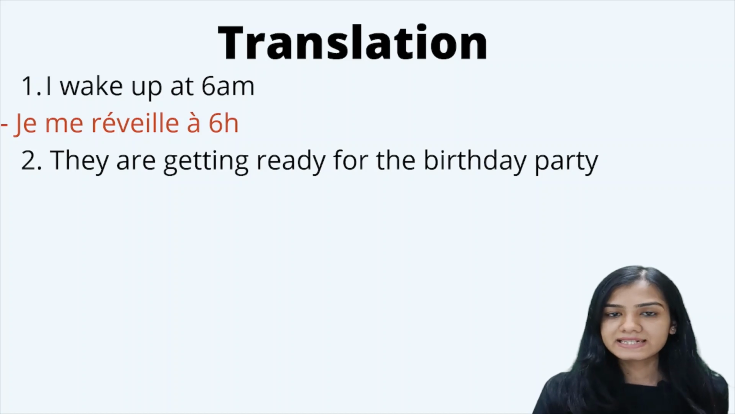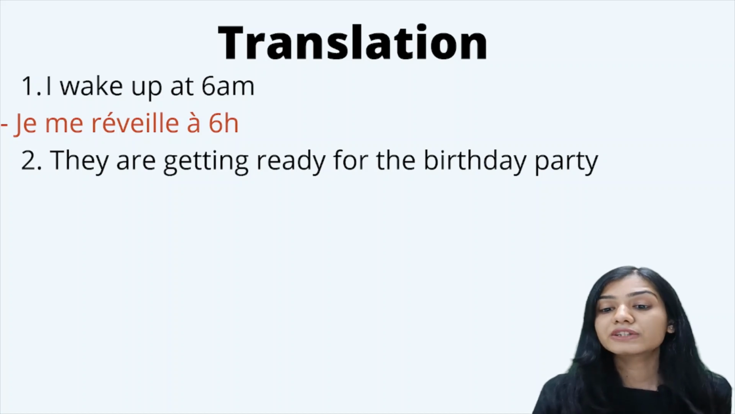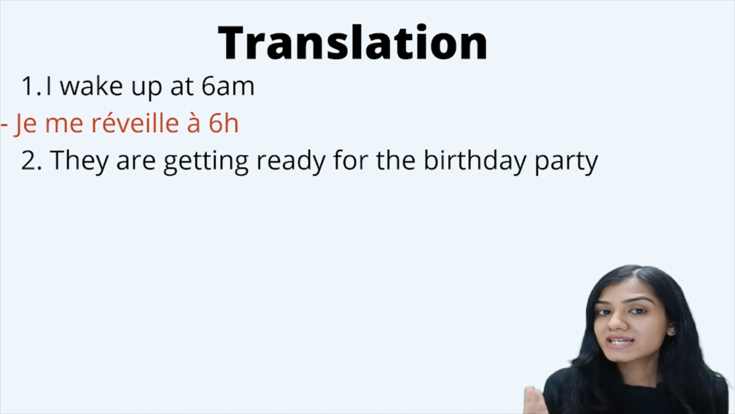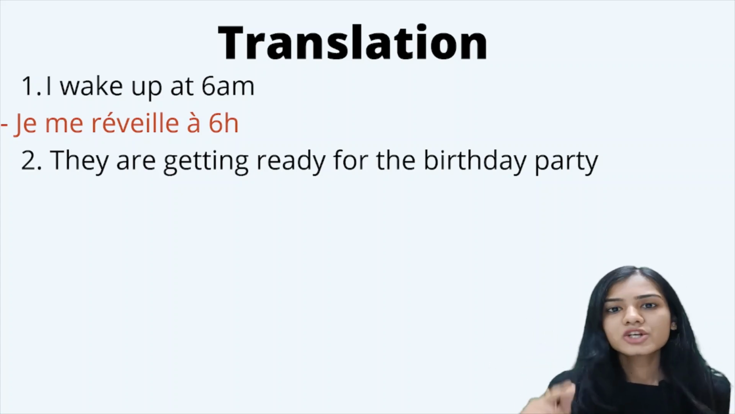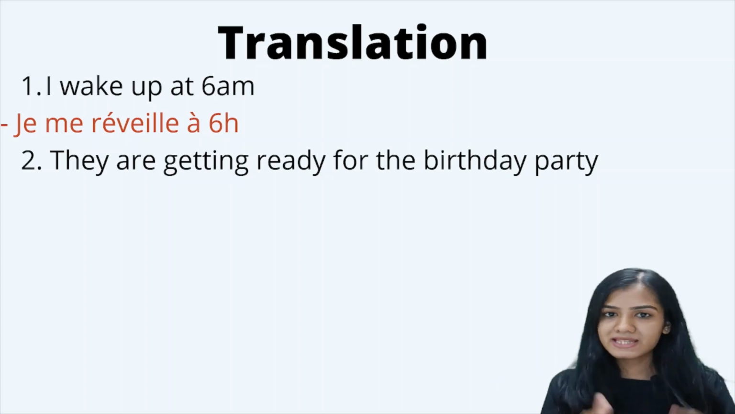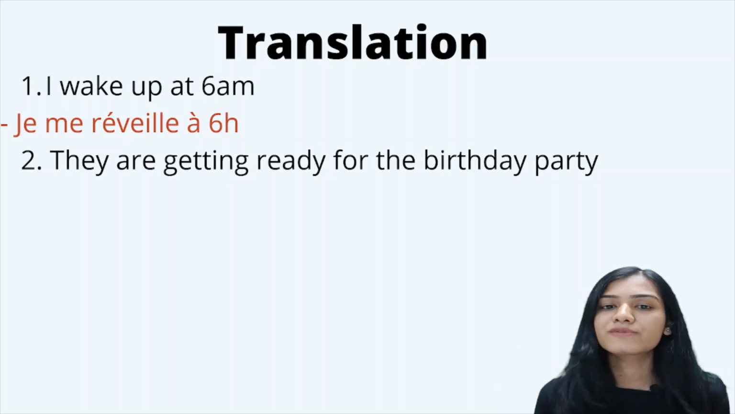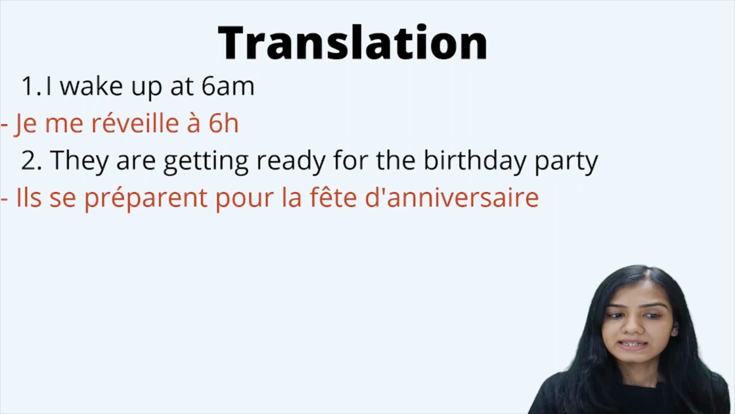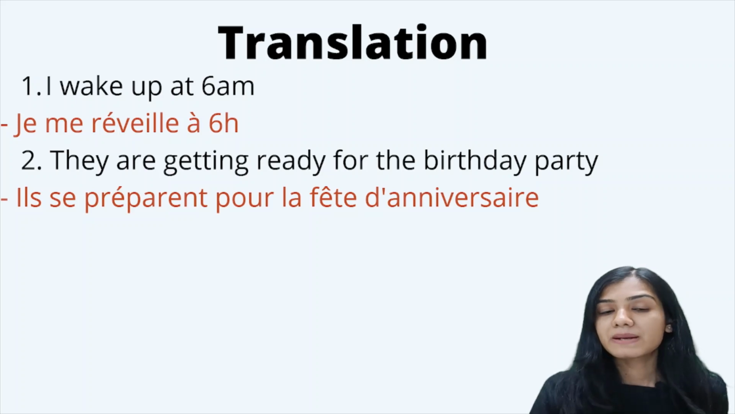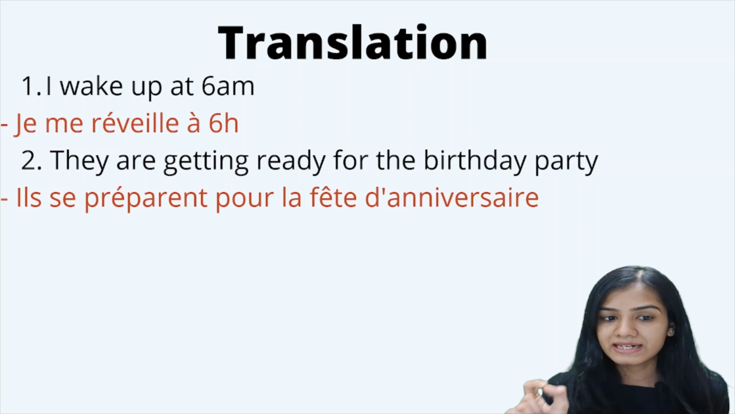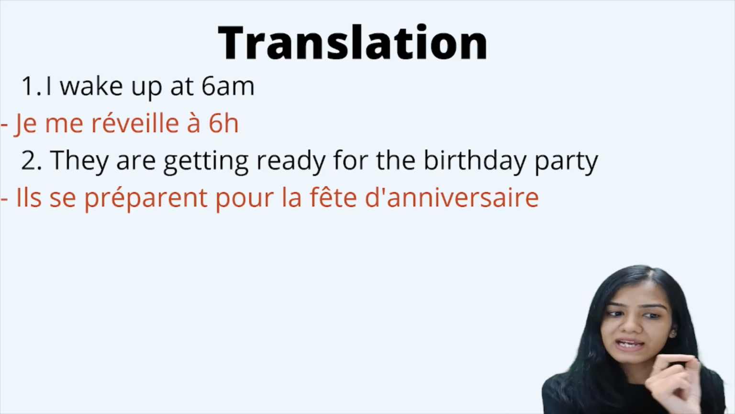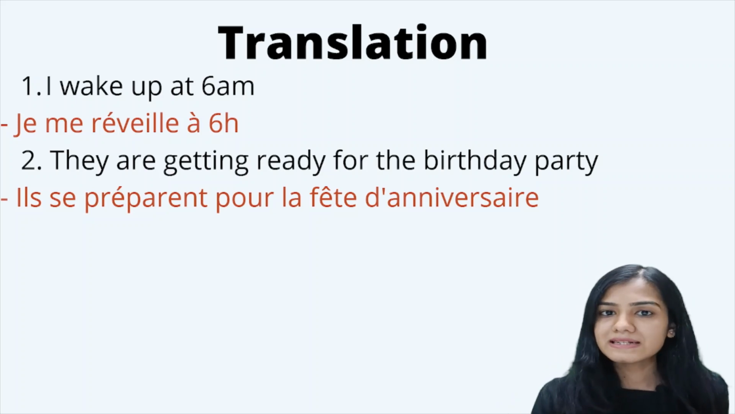The second sentence, they are getting ready for the birthday party. So who is getting ready? They are getting ready, and they are getting ready themselves. So they are doing this action on themselves. Thus, it's also going to be a reflexive verb. Ils se préparent pour la fête d'anniversaire. Alright, so préparer, that is the verb, an ER ending verb. Before that, I have just added the reflexive pronoun se.